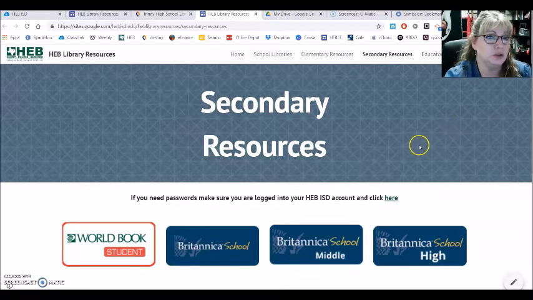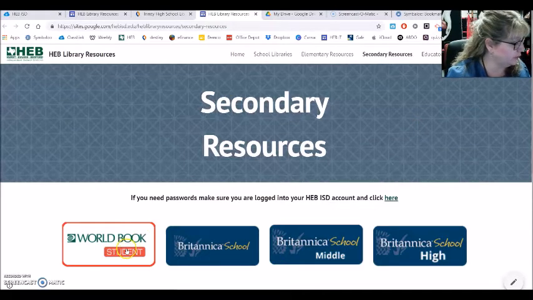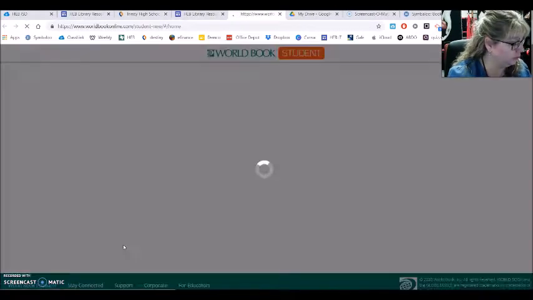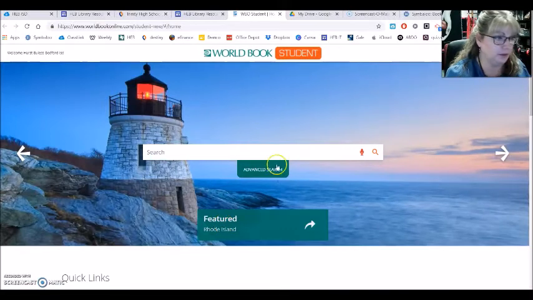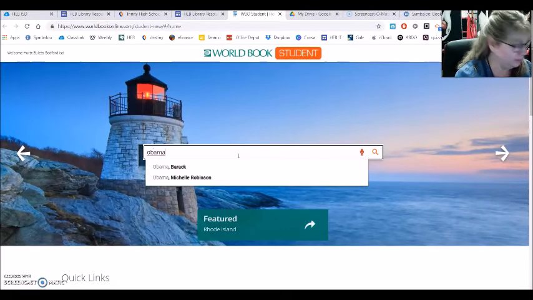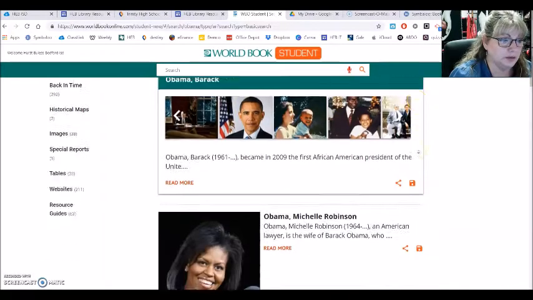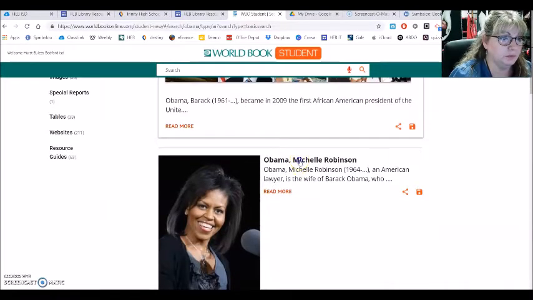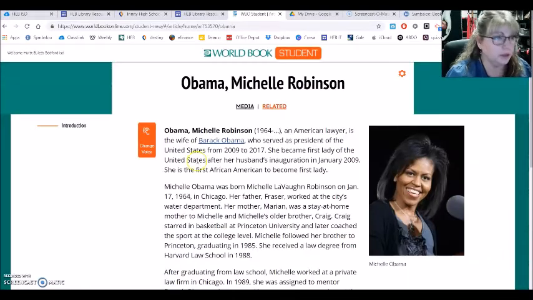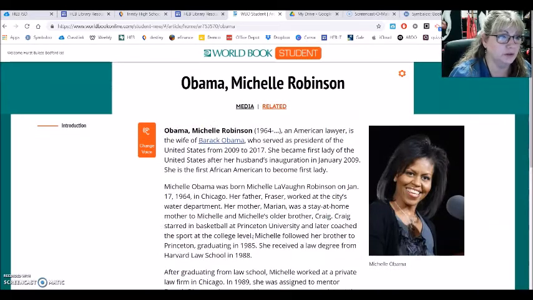what database you could use to find some good resources on famous people. For example, if we were to start here with World Book, and I think I'm using Obama as my sample person. World Book almost always has articles on people. We can do Michelle Obama, that'll work. So I just want to show you here what the article looks like. It's not very long though.